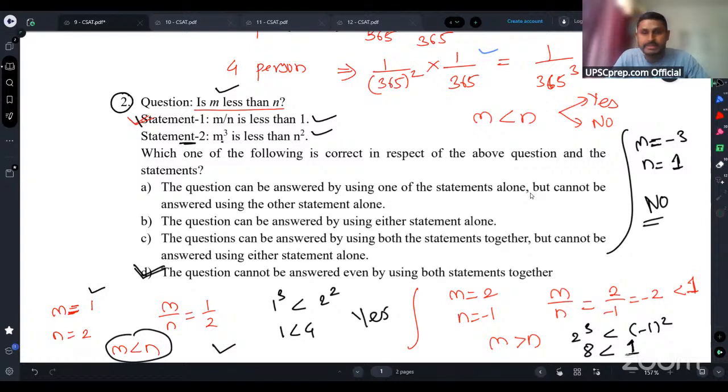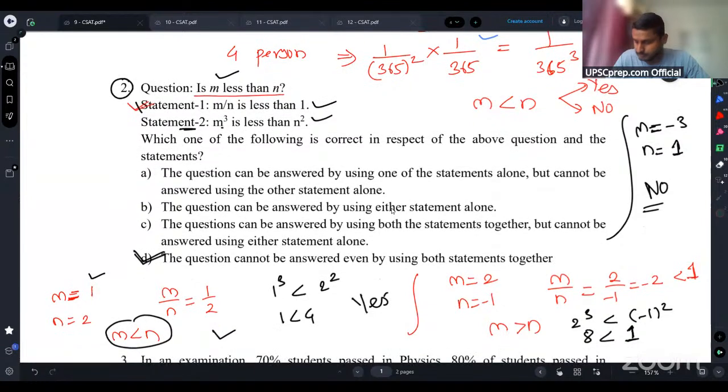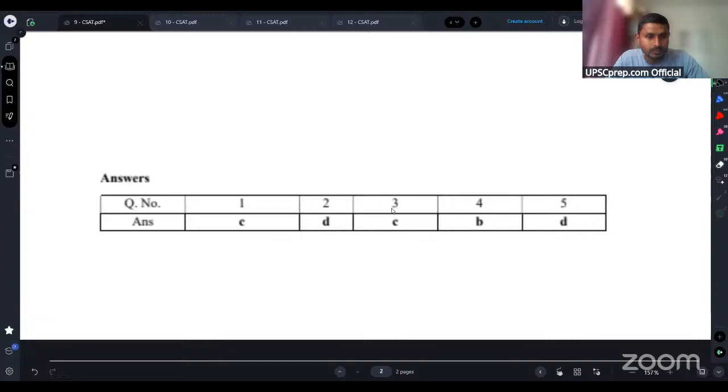Any other question, guys, from this set? Okay.